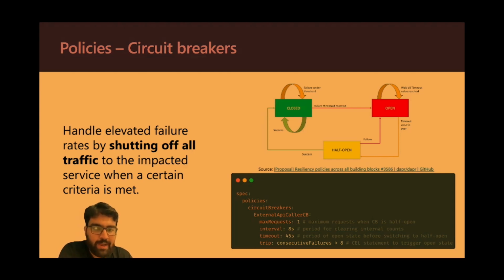And then you have an interval. During this period, all the counters are cleared once this interval is done. You have a timeout, which is the time between moving from the open state to the half open state, and then you can have a condition on when you want to trip the circuit breaker. This is a CEL expression, common expression language expression, by the way. So you can use that to configure when you want to trip the circuit breaker.